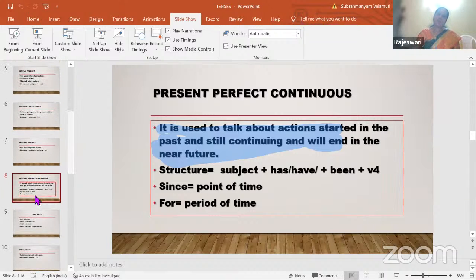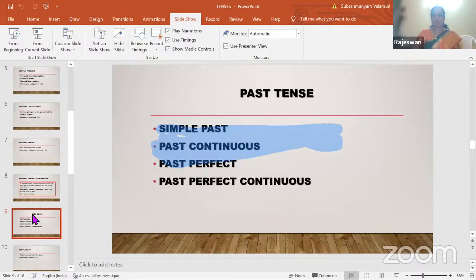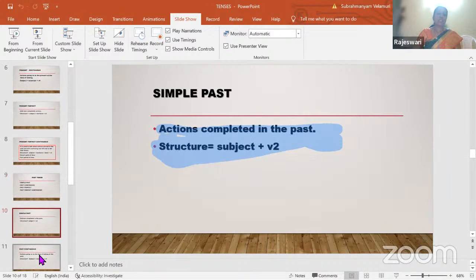Now moving on, the second daughter is past tense. She is also having 4 children: simple past, past continuous, past perfect, past perfect continuous. Let's travel to the first one. Always it finishes too early. Yesterday only I finished. Actions completed in the past, fast. So the structure is subject plus V2. V2 is the verb in the past tense.